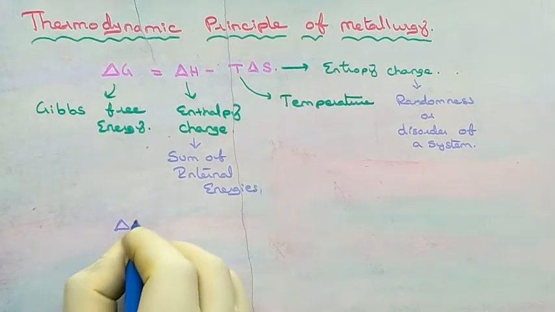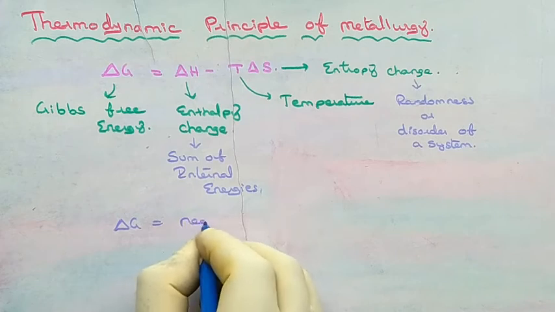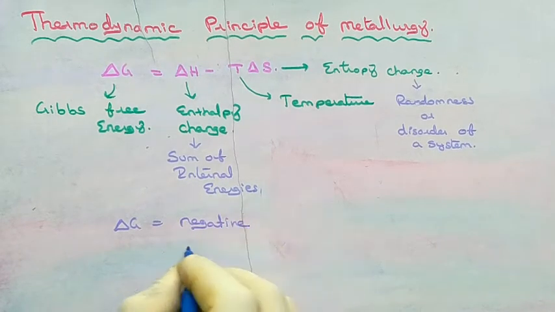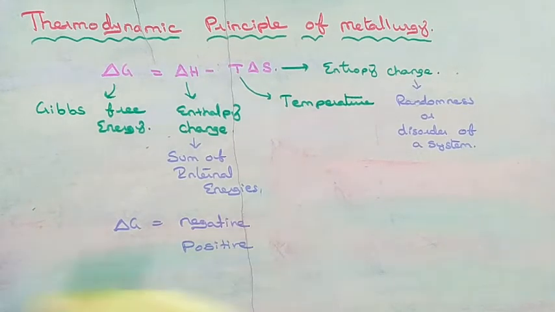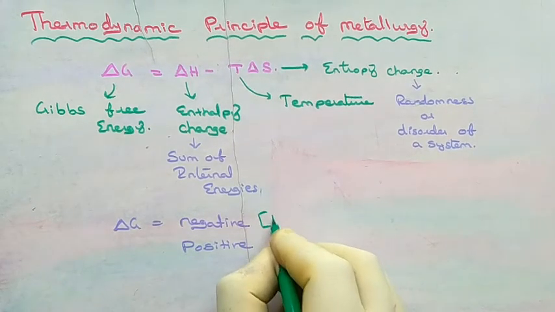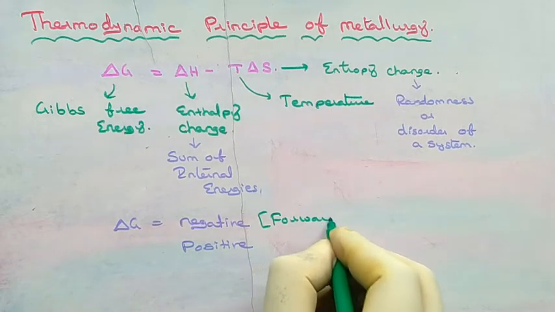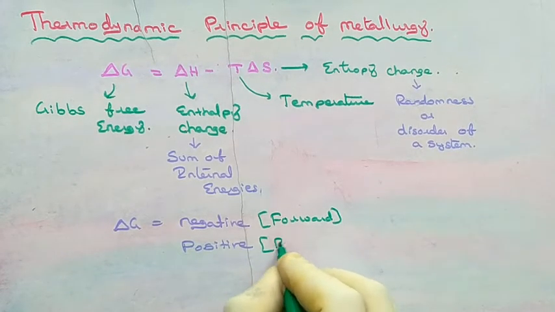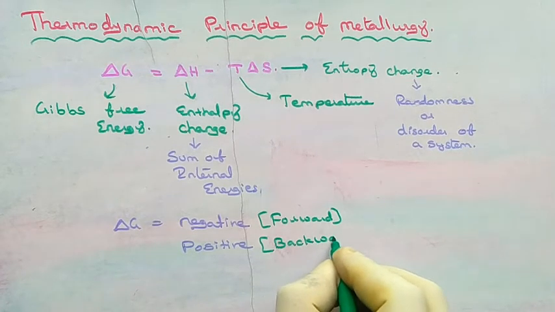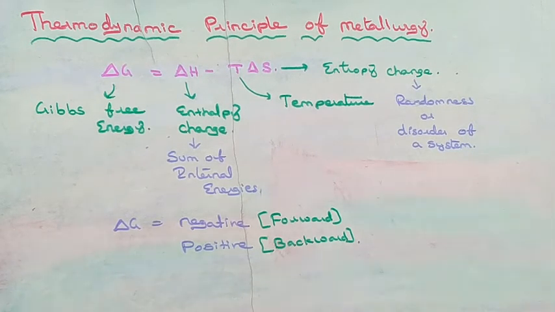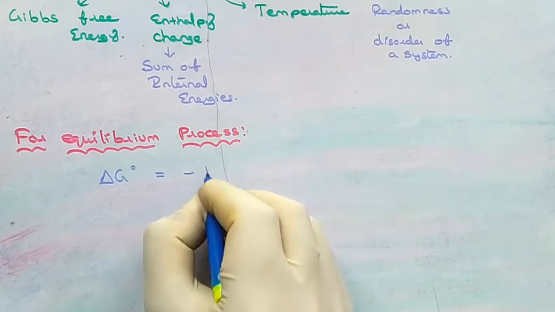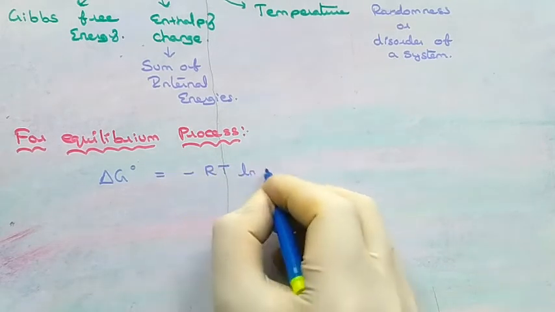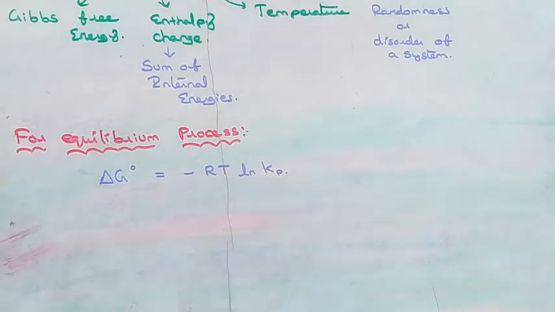Delta G may have negative as well as positive values. If delta G value is negative, then the reaction is forward reaction. If the value of delta G is positive, then the reaction is backward reaction. As well as for equilibrium process, delta G0 is equal to minus RT ln Kp.